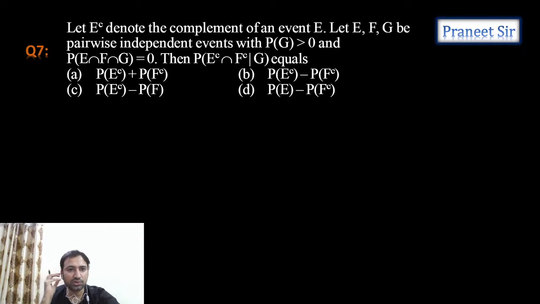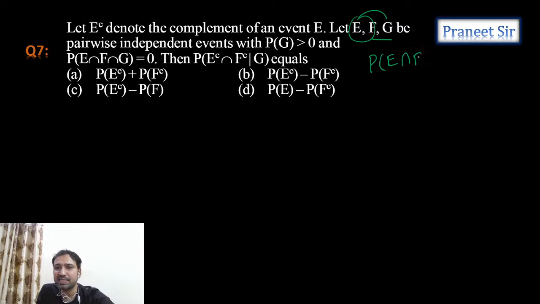Next, 7th question, guys. E complement denotes the complement of event E. Let E, F, G be pairwise independent. Pairwise independent means E and F are independent, F and G are independent, and E and G are also independent. Independent means, if E and F are independent, probability of E intersection F equals probability of E into probability of F. Same way with the remaining also.